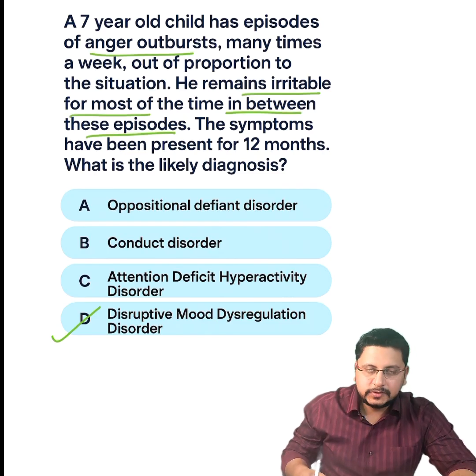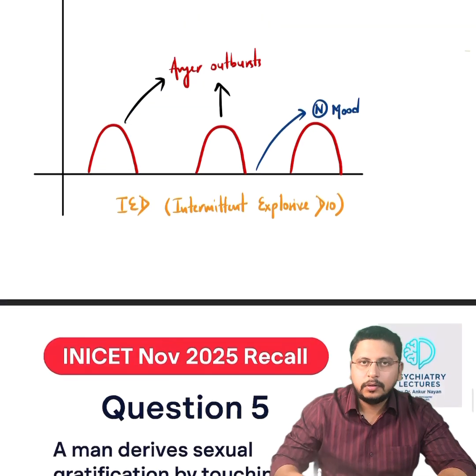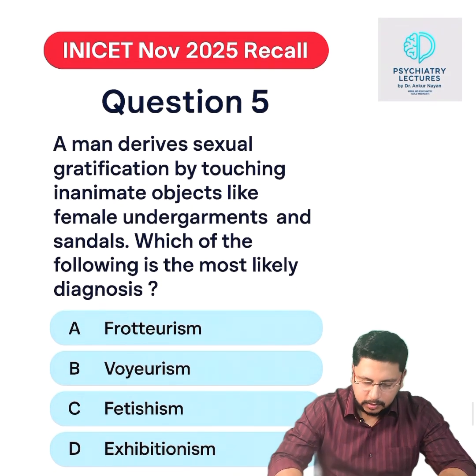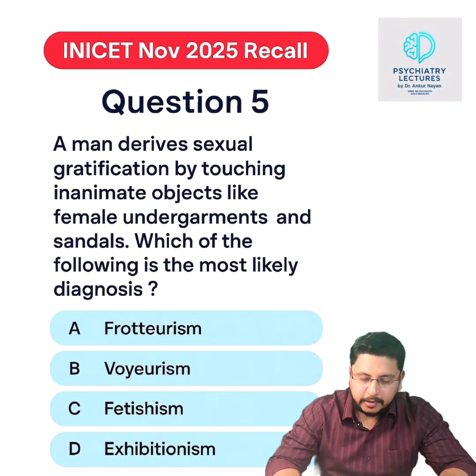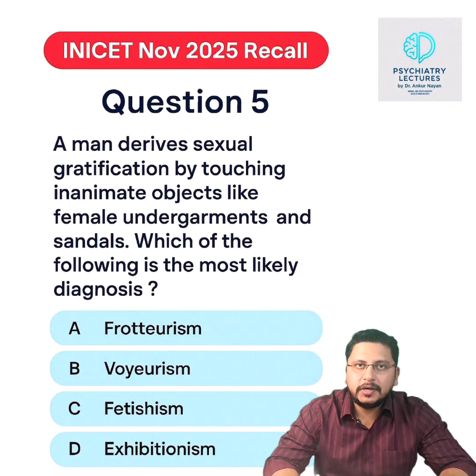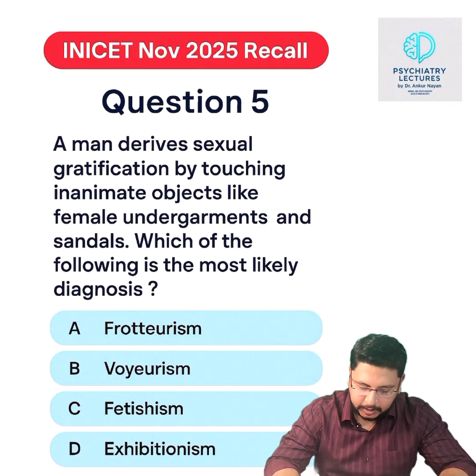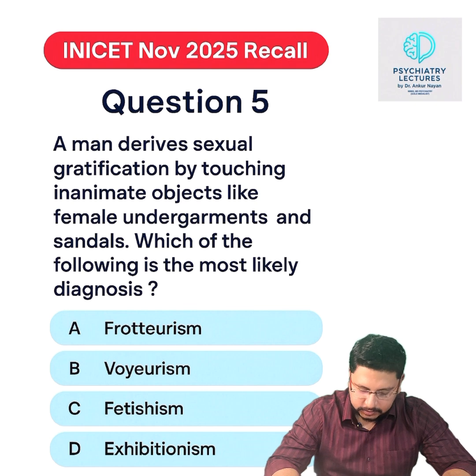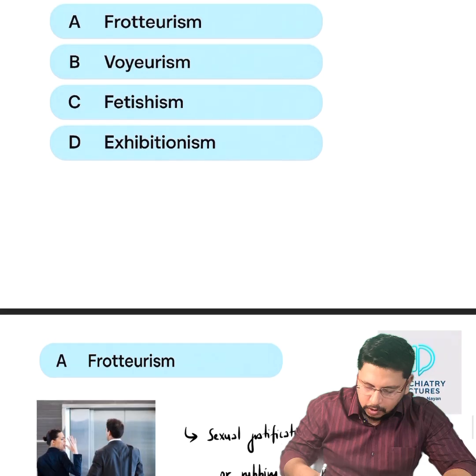Okay, so this was the question number 4. Now the next question was on sexual paraphilias. Question number 5, a man derives sexual gratification by touching inanimate objects like female undergarments and sandals. Which of the following is the most likely diagnosis? It was a pretty simple question, previous year question. So option number A,